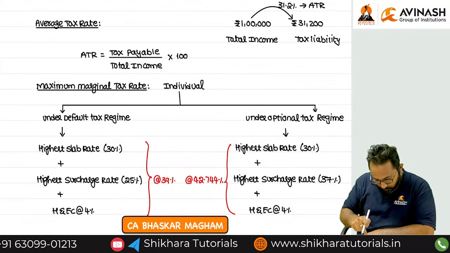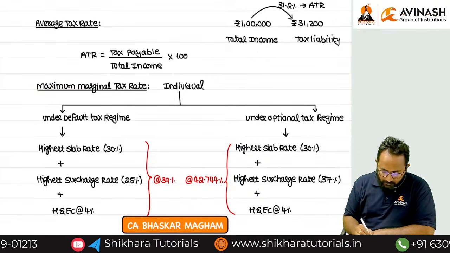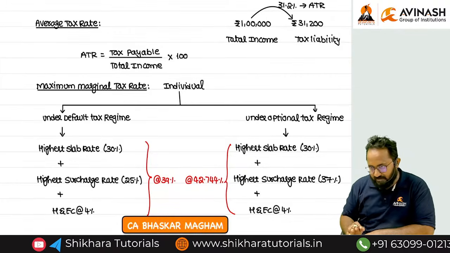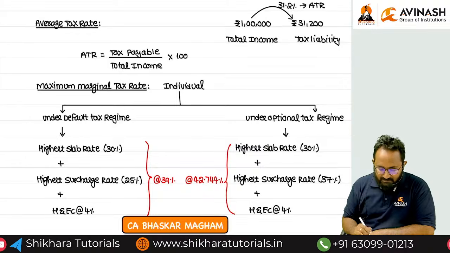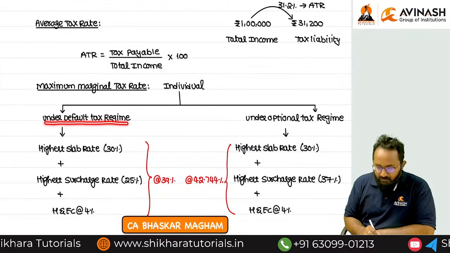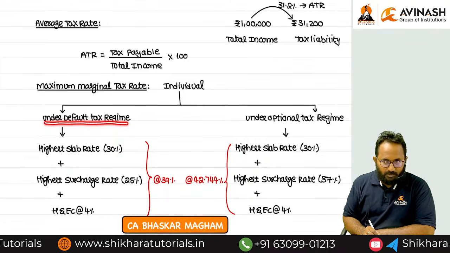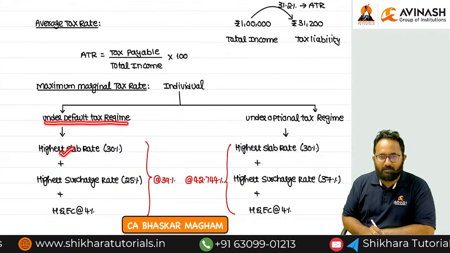But you should know what we mean by the MMR here itself. Okay. Sir, for an individual, I am calculating the maximum marginal tax rate. Can you tell me for whom I am calculating it? An individual. My individual followed the default tax regime under section 202. What is the highest slab rate? 30%. You can see the 202 rates.